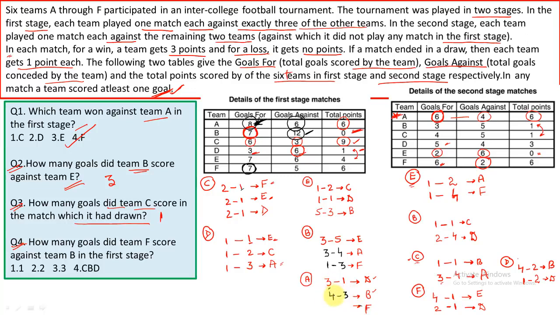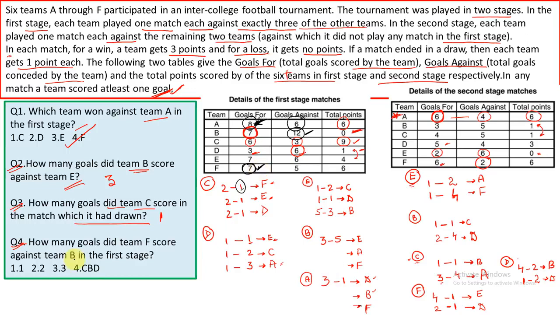And if this is 4 3, total number of goals made by A is 8 and total number of goals conceded by A is 6. So this would be 2. Now let's cross check the number of goals by F. This is 2 plus 3, 5, plus 1, 6. But the total number of goals made by F is 7. So this case is also not possible.